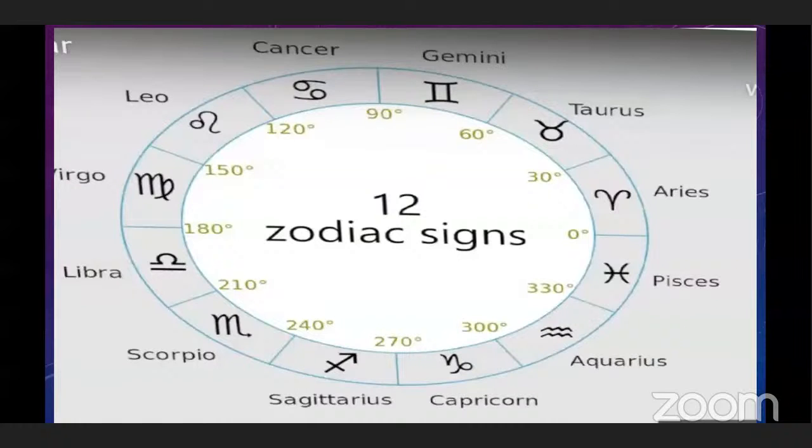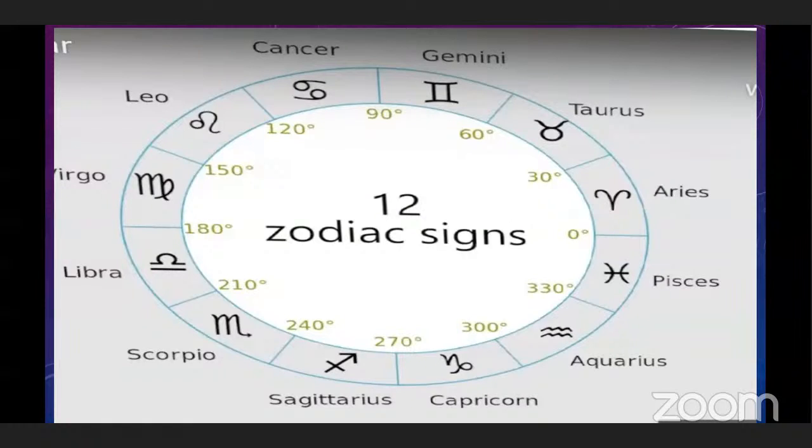Zodiac signs. The ecliptic has been imagined to be divided into 12 equal parts. The ecliptic is an imaginary circle, and this circle is divided into 12 equal parts. Each part subtends 30 degrees at the center of the celestial sphere. You can see here, there is a 30-degree difference between two zodiac signs. Each of these parts is called a Rashi or zodiac sign. In Hindi or in Marathi, we say Rashi.